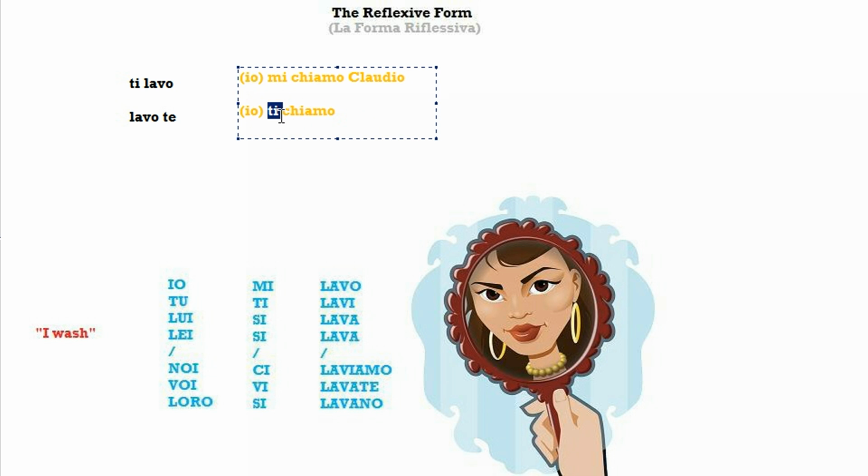This is, again, something that we will have a look at in the future. It's called object contracted pronoun. So it's an object pronoun that should be here after the verb. So it should be like this: I call you, but it was moved in between the subject and the verb. Io ti chiamo. So I call you.